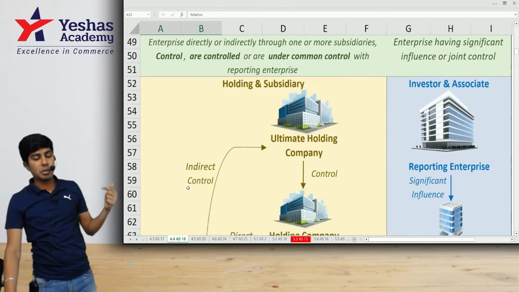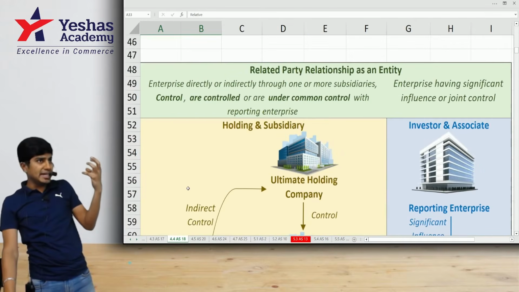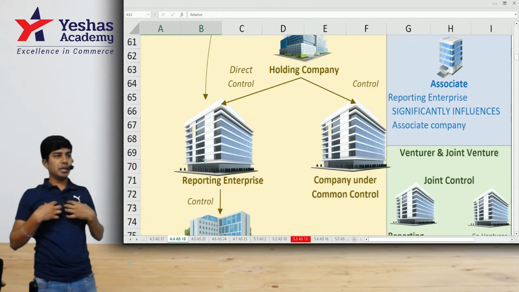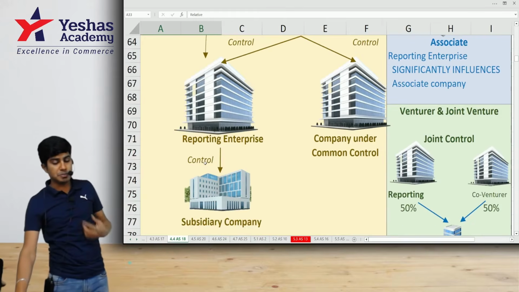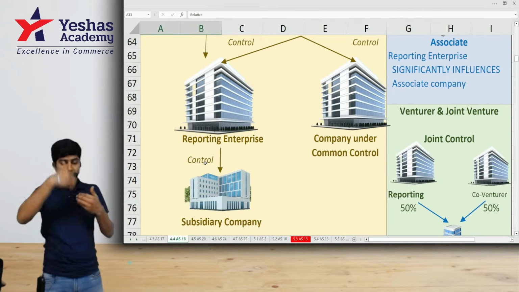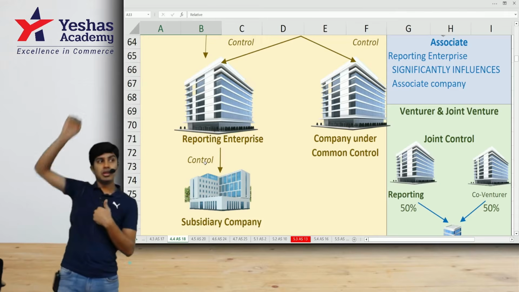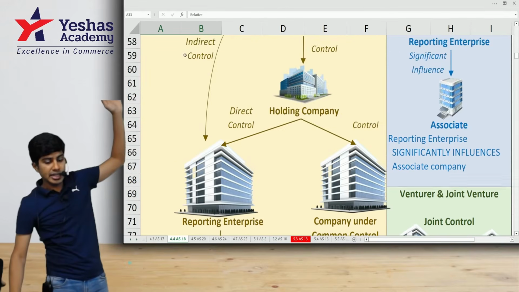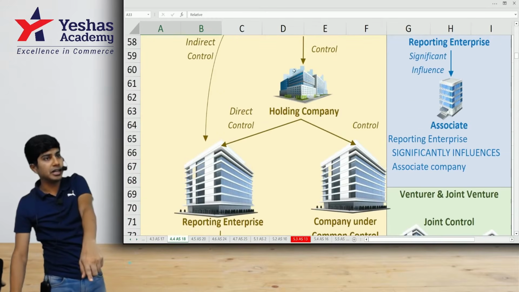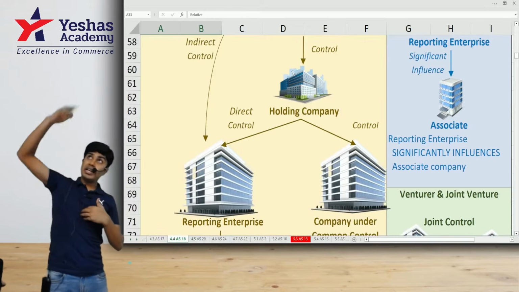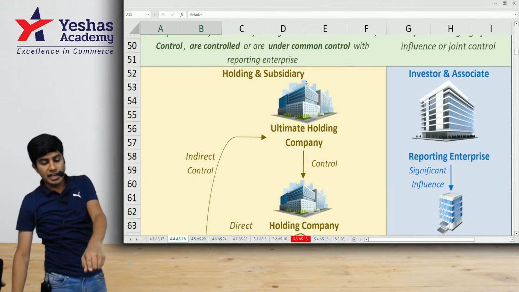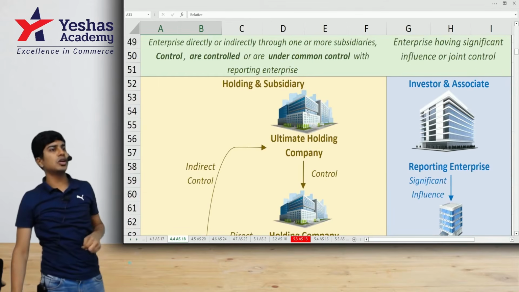Next, let's see this from the perspective of a company. Here we are taking the example of this reporting enterprise. I am a reporting enterprise. I have a subsidiary. I have a company in which I have control. That's my related party. I have a company which is controlling me, above me. Is that a related party? Yes. So my subsidiary is my related party. My holding company is my related party. My holding company has another holding company, the ultimate holding company. That is also a related party.